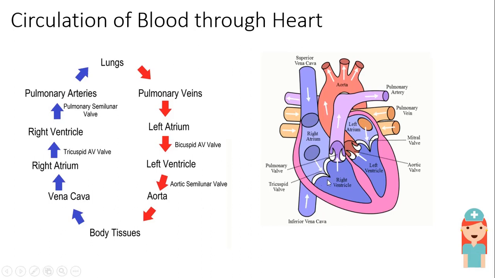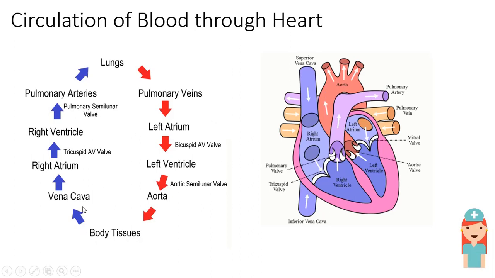There is some valve that is present, that is called as tricuspid valve. The valve which is connected to the pulmonary artery is called as pulmonary valve. The valve that is connected to the aorta is called as aortic valve, and the valve that is between the left atrium and the left ventricle is called as mitral valve. So there are four valves that are present in a heart. This is aorta. Okay. So now let's move.